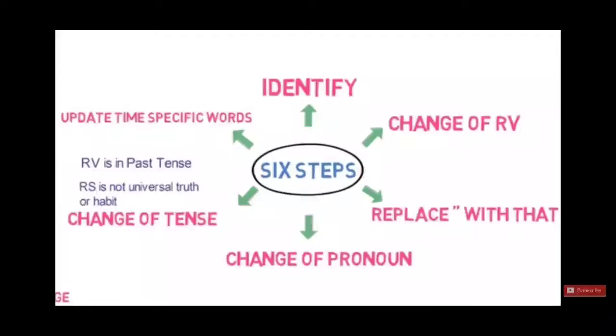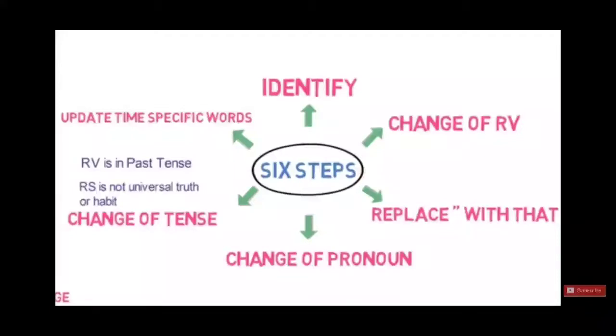Next is change of pronoun. Change of pronoun I have not discussed till now. I will discuss it after this. Next is change of tense. You'll have to change the tense if the reported verb is in the past tense and the reported speech is not universal truth, facts or habits. And the last step is update time specific words. Time specific words we will have to update. The words which show nearness, we have to show them as distance. These are the 6 steps you have to remember while changing direct speech to indirect.